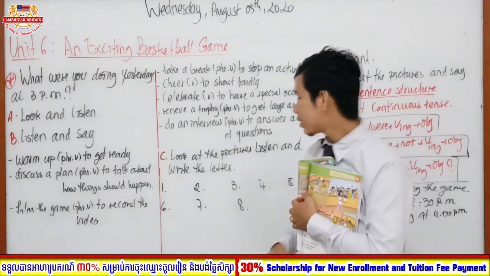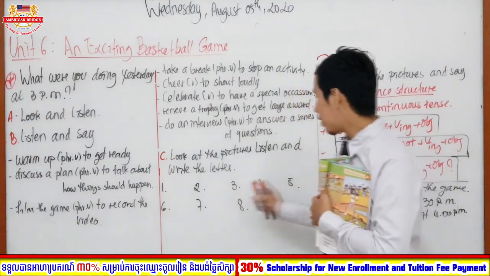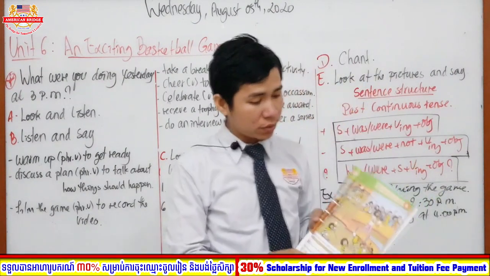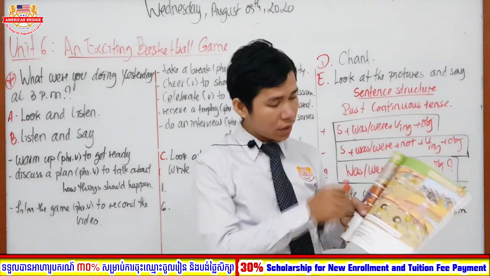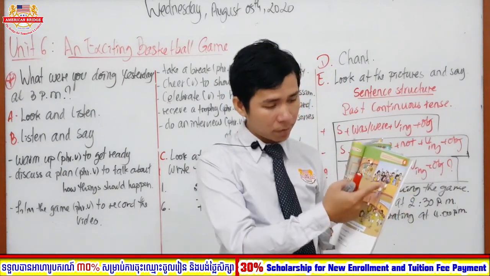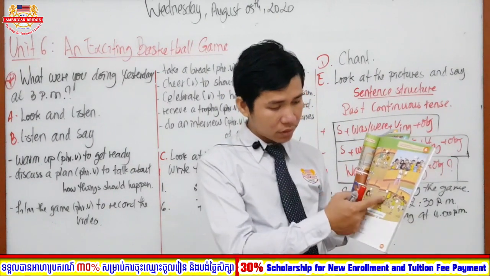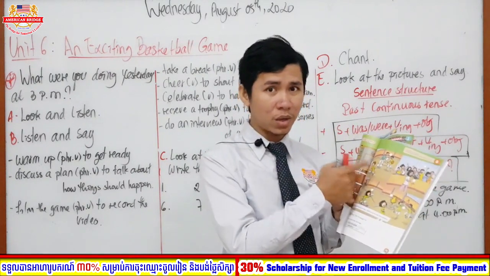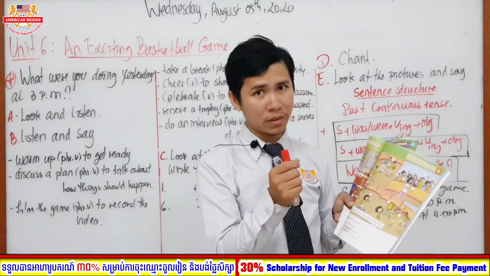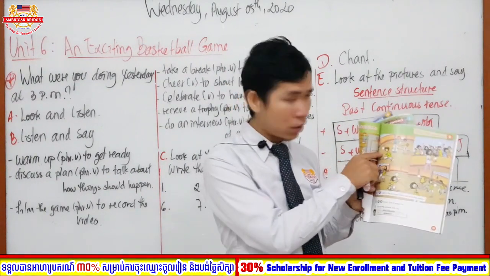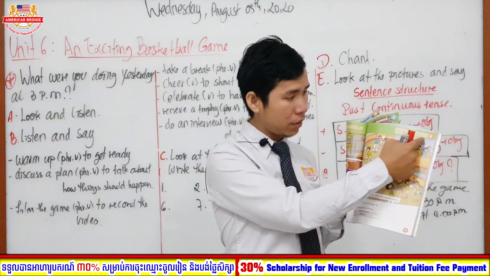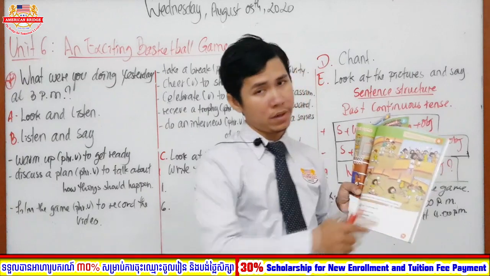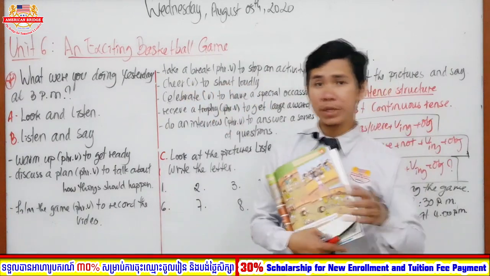On the whiteboard you have seen the numbers 1, 2, 3, 4, 5, 6, 7, 8. I would like to inform all of you that I'm going to count the numbers: number 1, number 2, number 3, number 4, number 5, number 6, number 7 and number 8. You are going to see the numbers like this and then fill in each letter according to the number. You can write in your notes number 1, number 2, up to number 8. This is your recognition of each picture or each point.